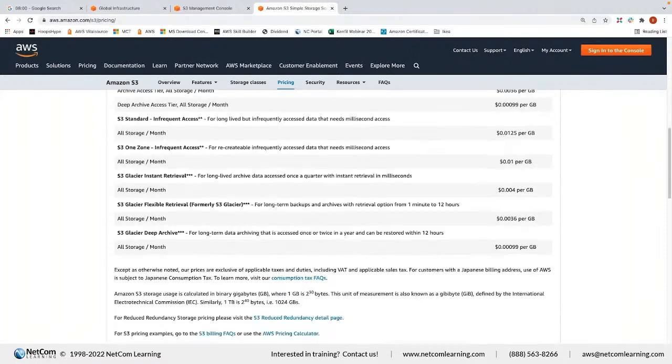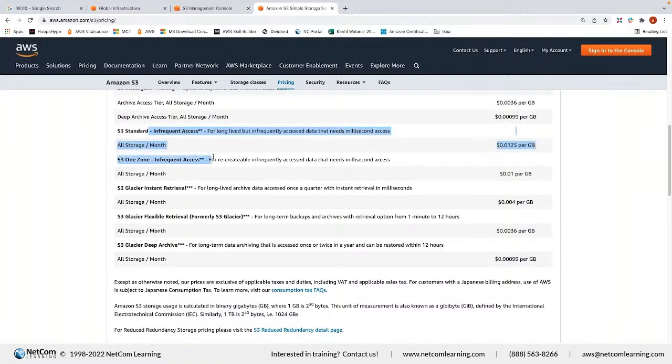So as you can see, this is the standard. And if you go down, you can see something like infrequent access, and you can see that the price is much lower. The storage cost is lower, almost half. And if you go to some other tier, Glacier, Deep Archive, it's really cheap. If you do some calculation, 0.00099, what does that mean? It means that if you store a terabyte of data for a month, you only pay $1 for a month for 1 terabyte of data. I don't think you can buy a hard disk with that cost.